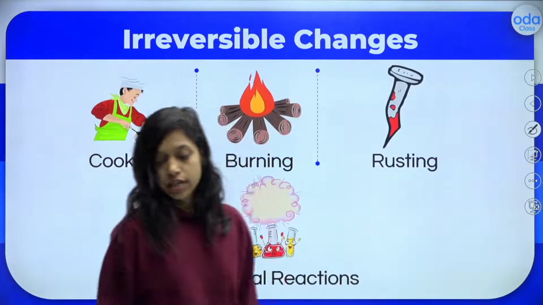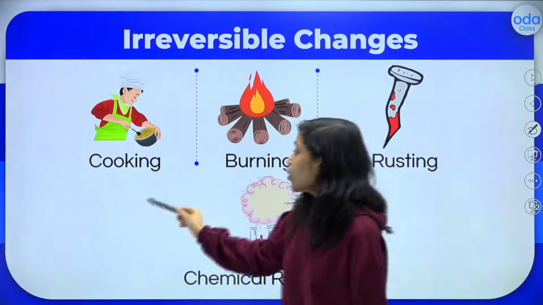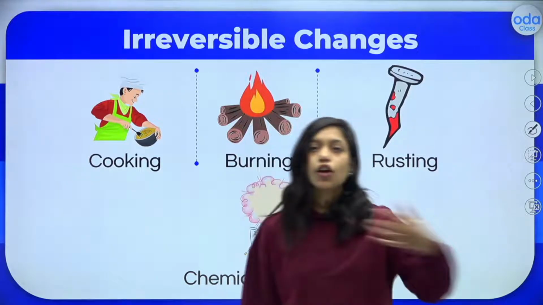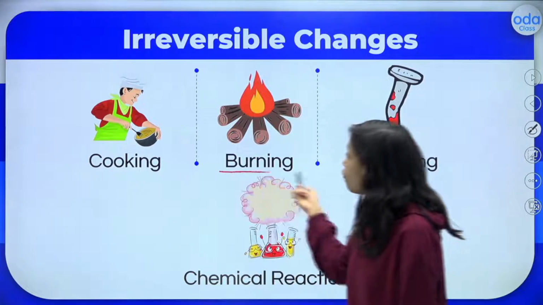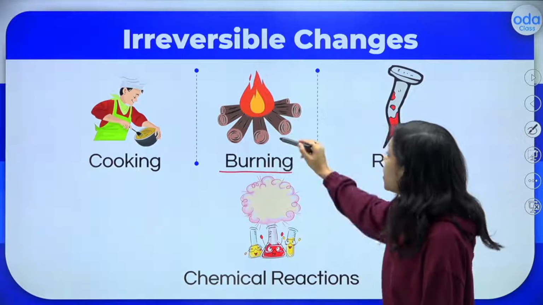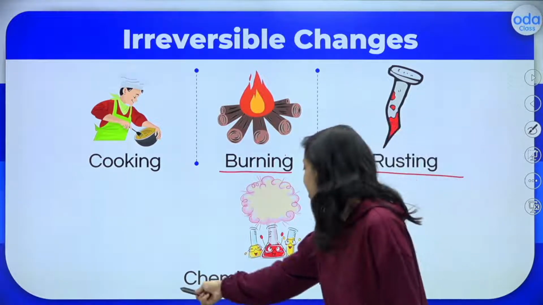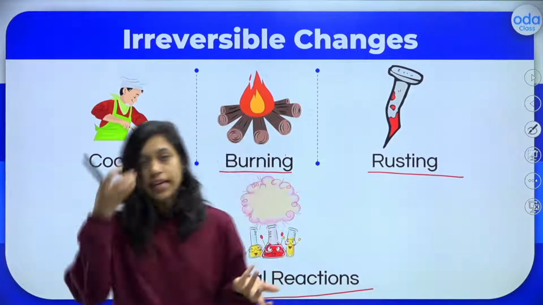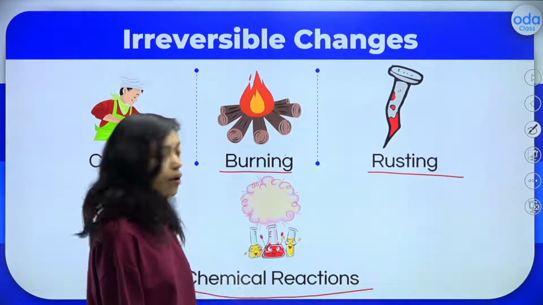It is irreversible. We have some other irreversible changes. For example, cooking. I take mushroom and I do mushroom pepper fry. Can I get the raw mushroom again? That is not possible because I have already cooked it. Burning of wood, that is also not possible. Here also you will be getting ashes only. Rusting of iron and chemical reactions, right? If you mix some acid and base, you will get the salt. Again, you will not get the acid and base separately. So that is how it takes place.